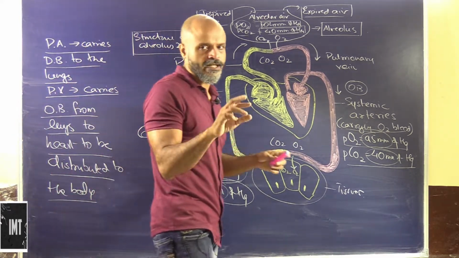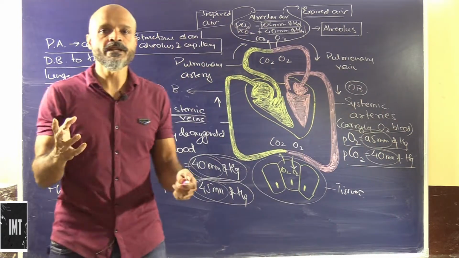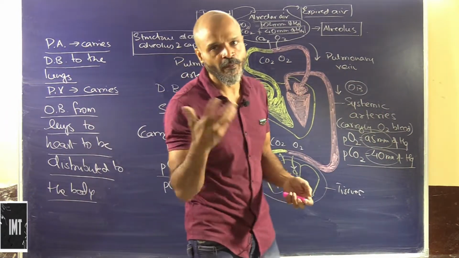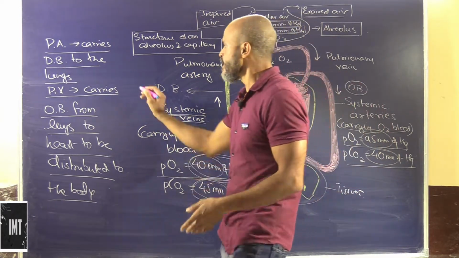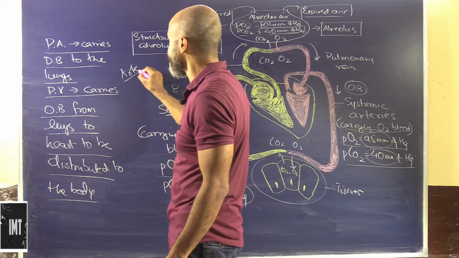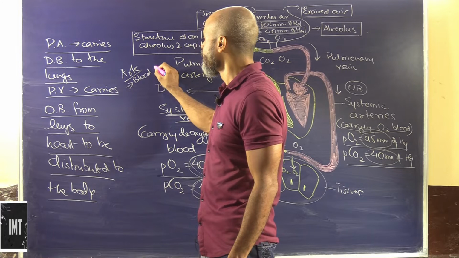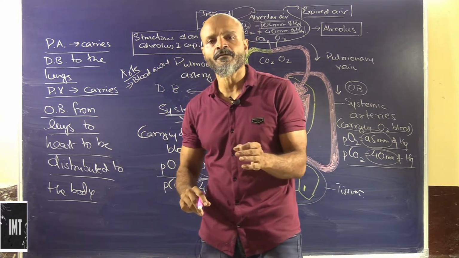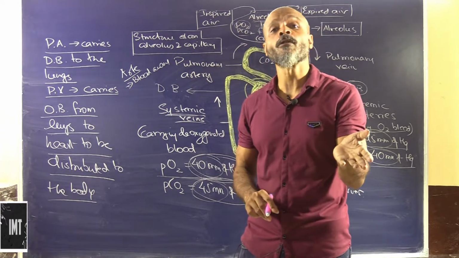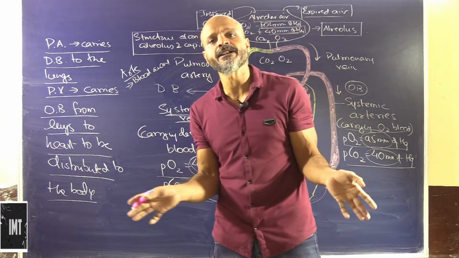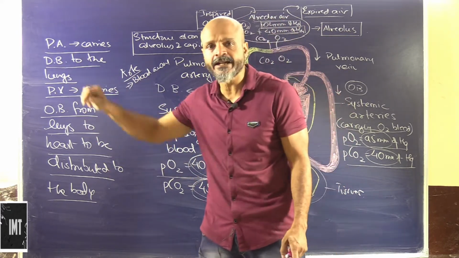Now we generally have a confusion about arteries and veins. Okay, so generally if we see the aorta from the human heart, the artery carries blood away from the heart. See, the definition of artery basically means anything which carries blood away from the heart. So people generally get confused that the oxygenated blood is carried from the heart by the arteries to the various parts of the body. So why do we call this the pulmonary artery? Because this is carrying deoxygenated blood.